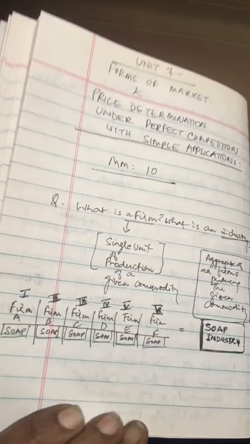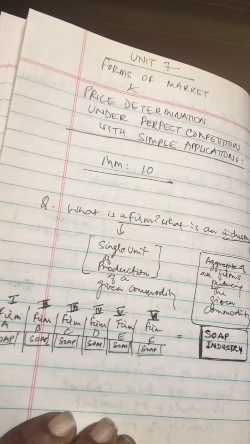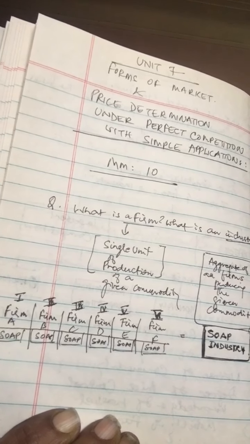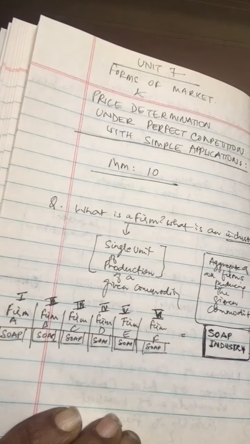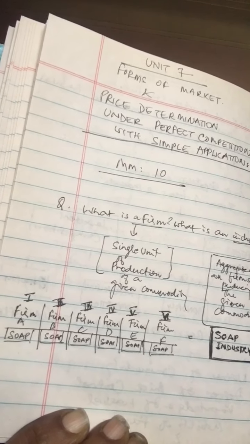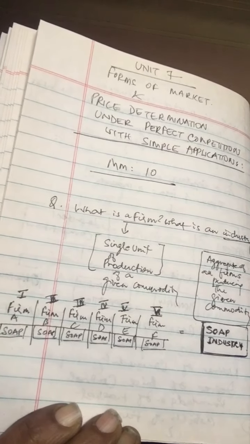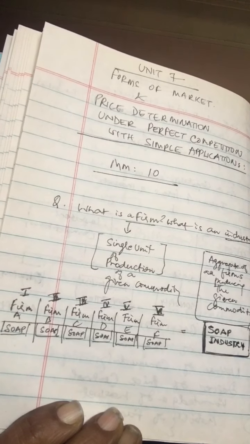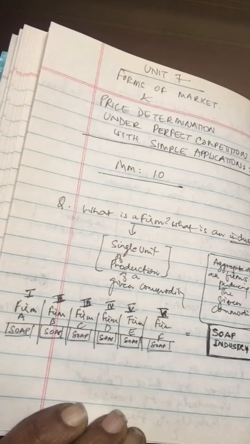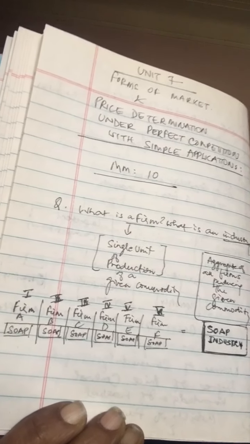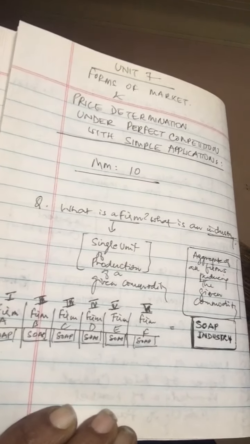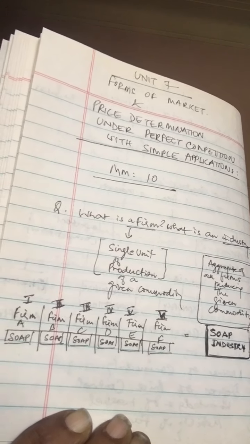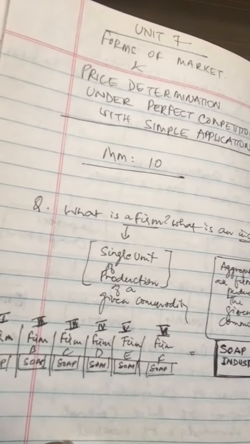You can talk about any industry for that matter. It could be the shoe industry, it could be the gold industry, it could be the ornaments industry, it could be wheat, anything you're talking about, one product. So there are various firms who are producing these commodities, but in total it's known as the industry. So basically the industry is a price maker and the firm is a price taker.